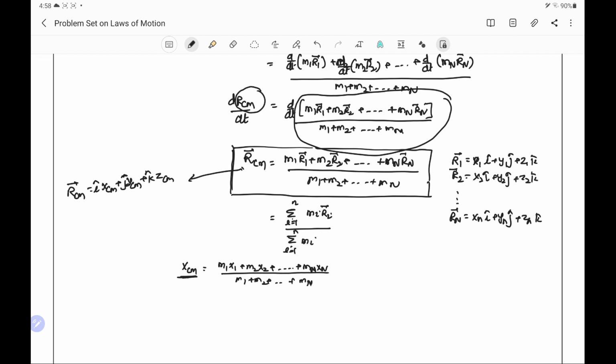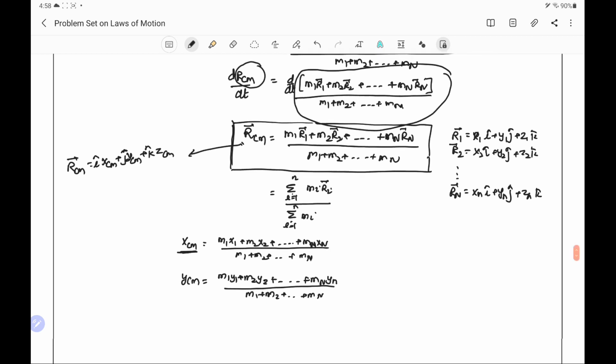In this way, comparing the components along the x-axis with x-axis, y-axis with y-axis and z-axis with z-axis, we will get the x, y and z coordinates of the center of mass. In a similar way, we can write y center of mass, that is the y coordinate of the center of mass, as m1 y1 plus m2 y2 plus and so on to mn yn divided by m1 plus m2 plus and so on to mn.